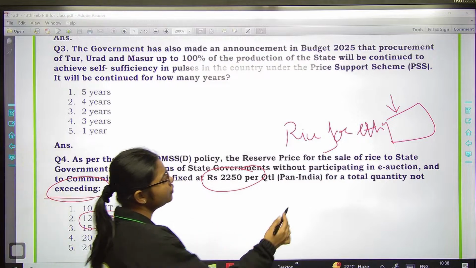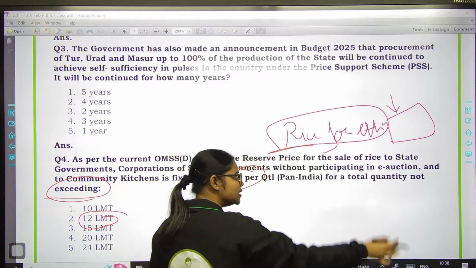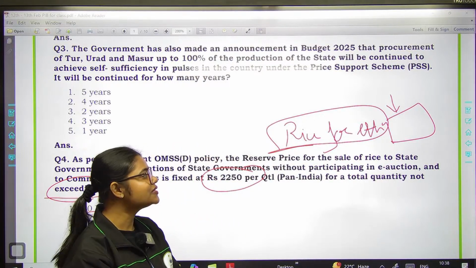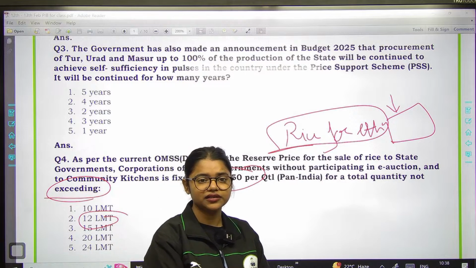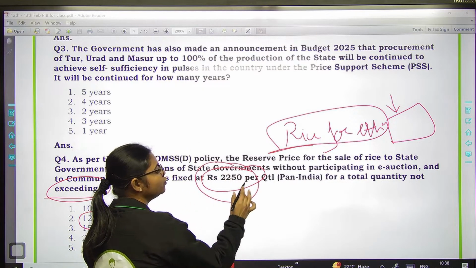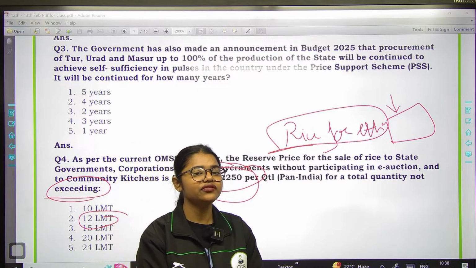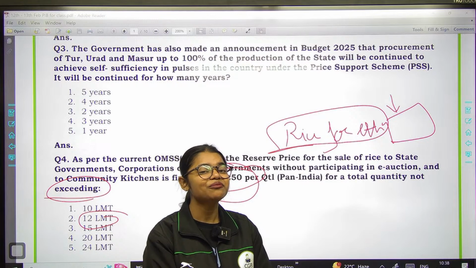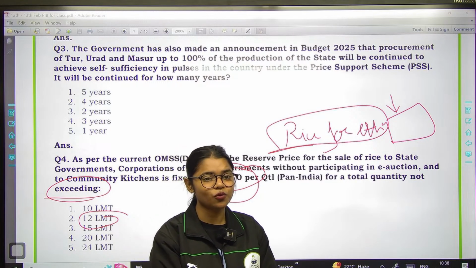Then what is the limit for rice for ethanol? As we all know, we have some kind of limit for ethanol as well, right? The rice for ethanol production will be sold at 2250 rupees per quintal, right? If the entity is not participating in auction. But there is some kind of limit on the quantity, right?